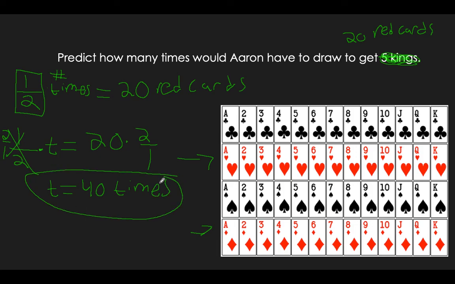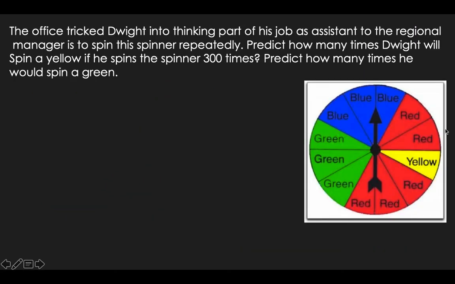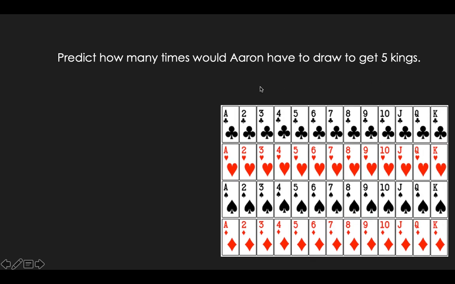Okay, so that's a little more challenging type of problem. You might have one of these on your homework, but the main purpose of this was just the predictions. Like how many times would we get a yellow, or how many times would we get a heart if we spun 220 times. So this one, a little different, a little more difficult. But overall, I think it's manageable.